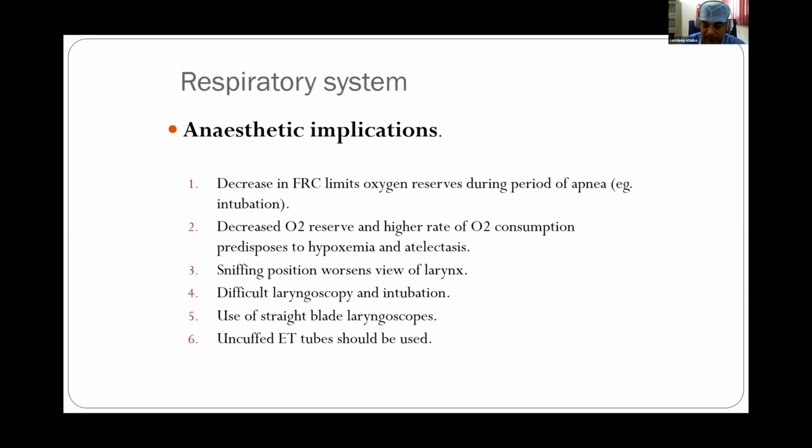So some space should be left between the tube and the trachea, because the tracheal mucosa in pediatric patients is very soft and loosely attached. So even if the smallest injury is there, there is tracheal edema, which may lead to respiratory obstruction in these patients.